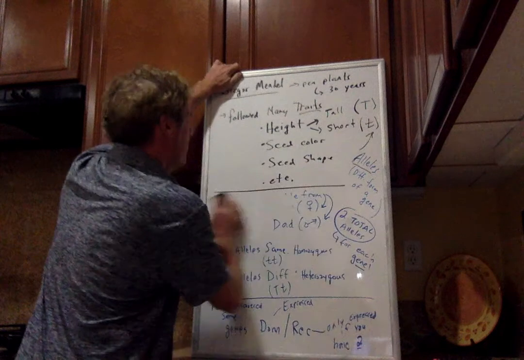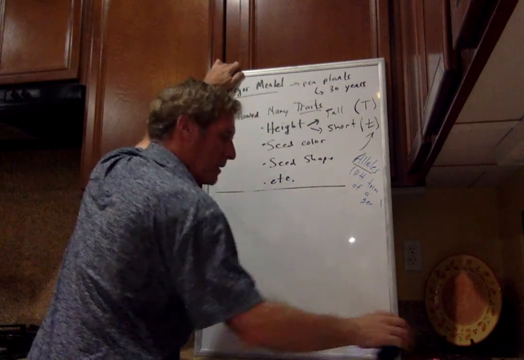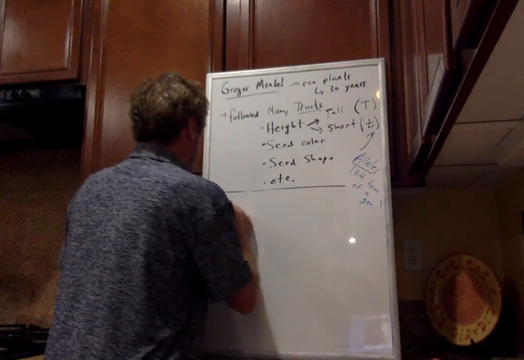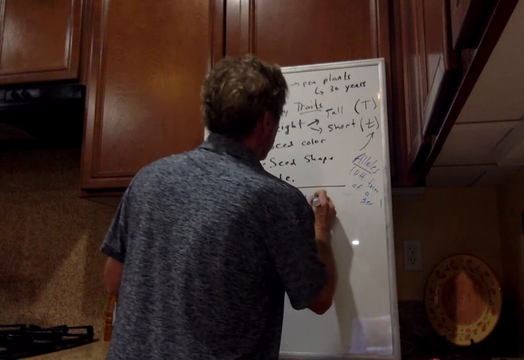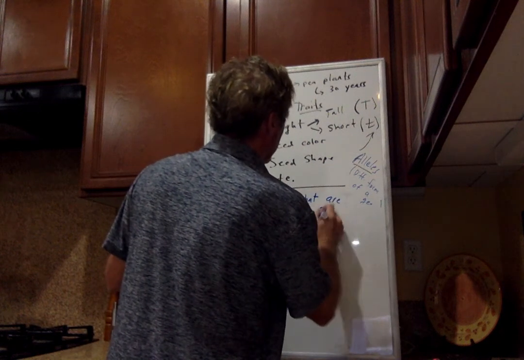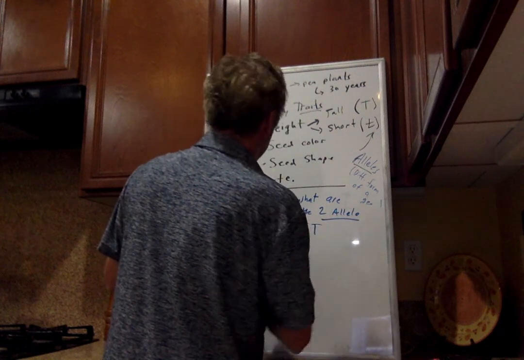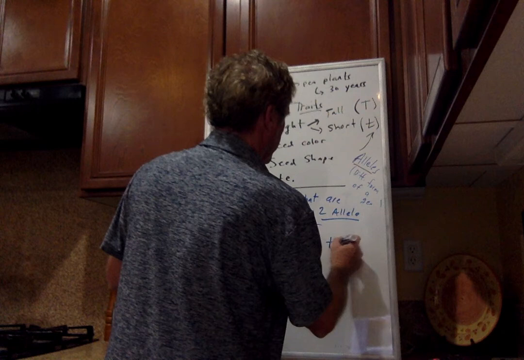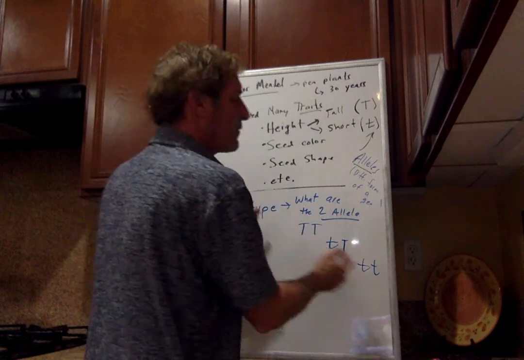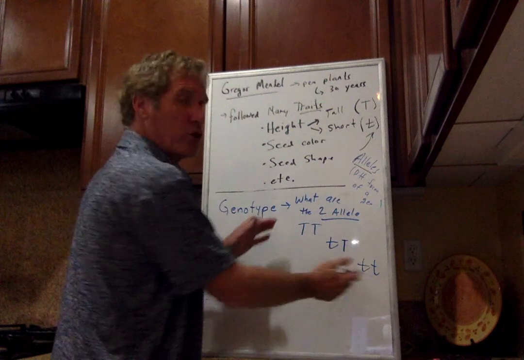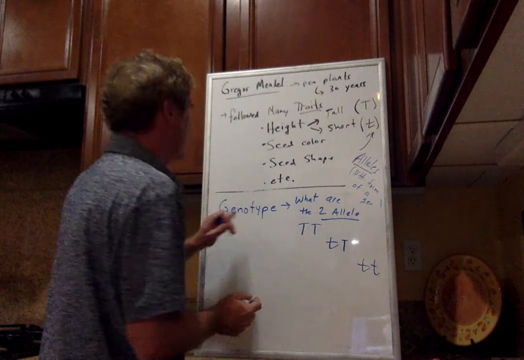Now there are some additional important words here. Because you get two alleles, we have to know that the genotype is what the two alleles are. There would always be two of them, so for example big T, big T would be a genotype, and big T, little t would be a genotype. For every different gene that you have, there would be different genotypes you could have, and if there are only two different possible alleles, then there would only be three possible genotypes.